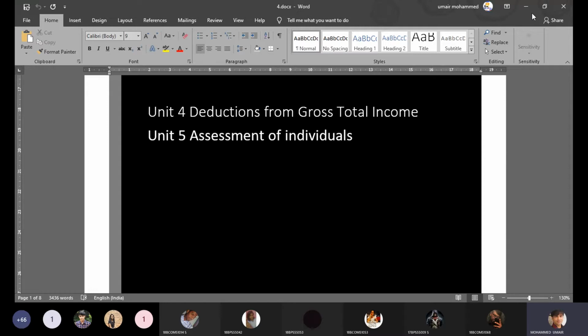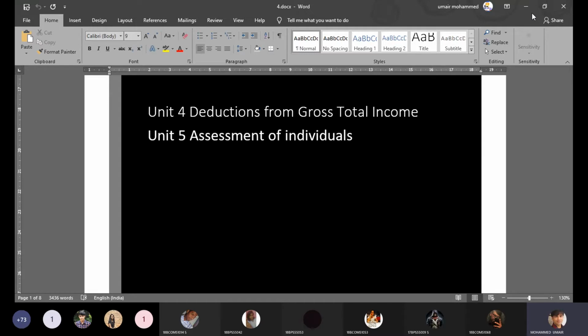We began this semester with the third head of income, that is profit and gains from business and profession, followed by how to compute income under the head capital gains. Followed by capital gains, we have the last and residual head of income, titled income from other sources.